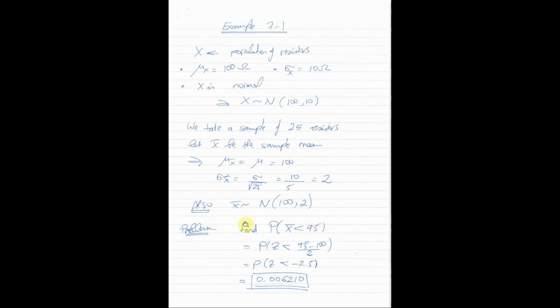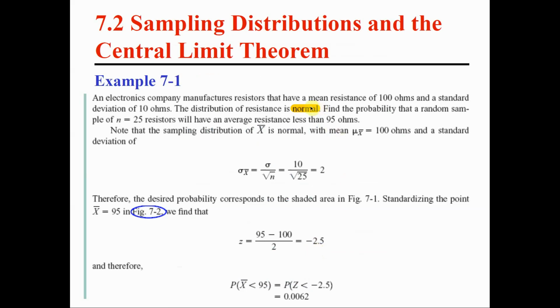Is this result approximate or exact? If you understand this, it means that we understand the whole lecture. Is this result approximate or exact? Actually, this result is exact. There is no approximation here. Why? Because in that question, it was given to us that the population has a normal distribution. It was given to us that the population of resistors has a normal distribution.